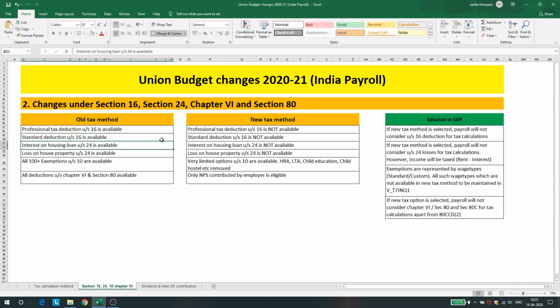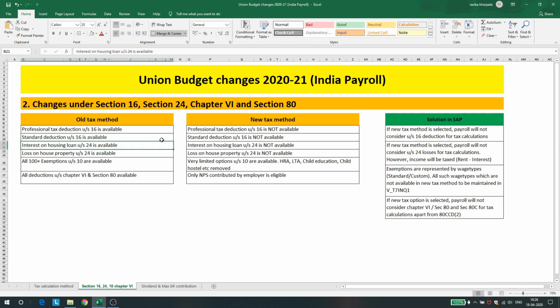The interest on housing loan under section 24, which employees claim as a deduction so that their taxable income is reduced, won't be available in the new tax method, but will still be available in the old tax method.